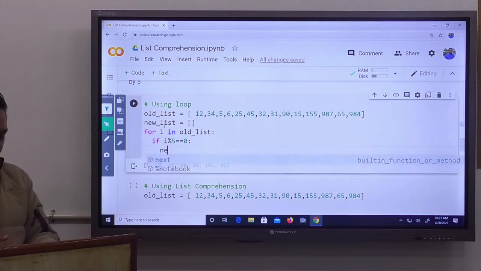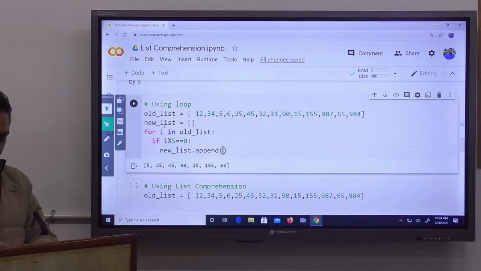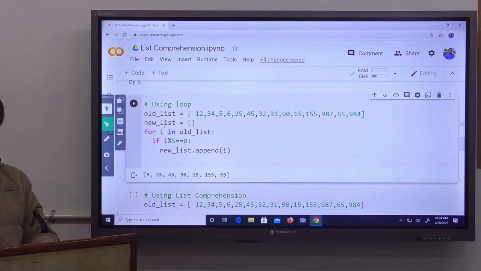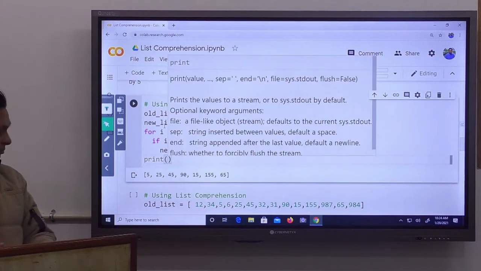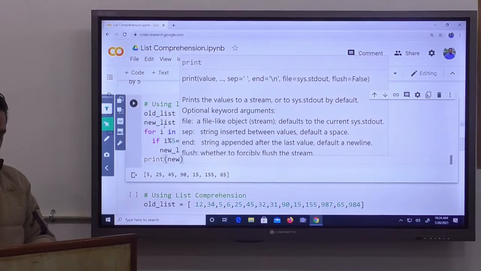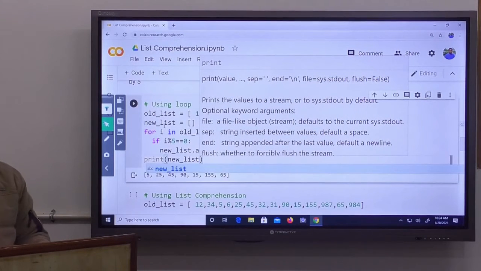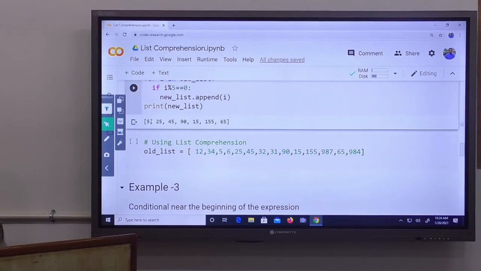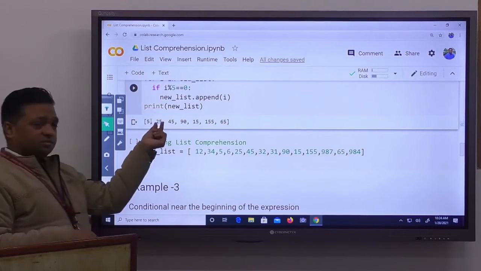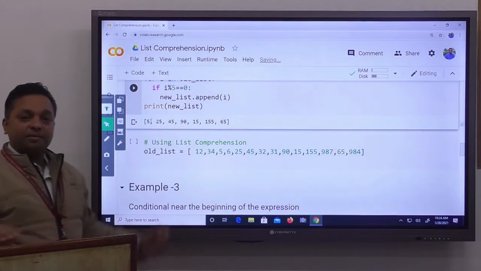We will append I into our new list. The new list dot append your I. That's it. Then print the new list. Print new underscore list and execute it. The list is created. The list has those numbers which are divisible by 5.